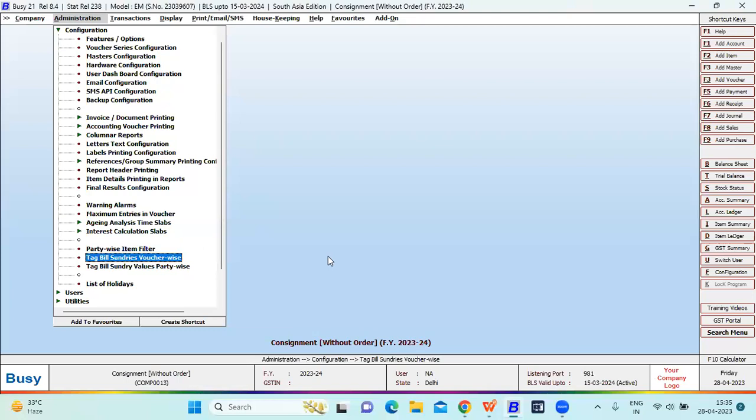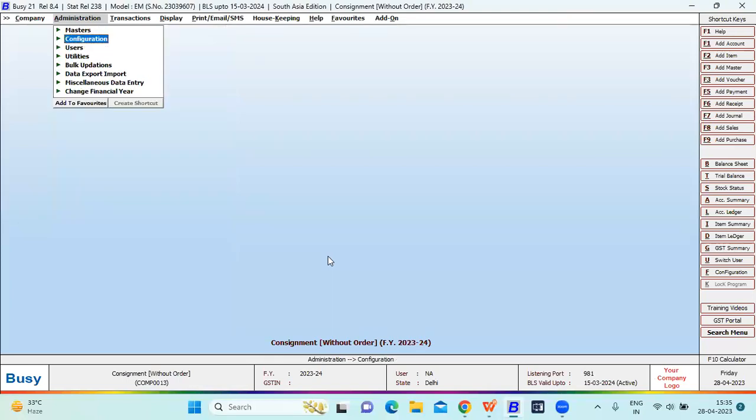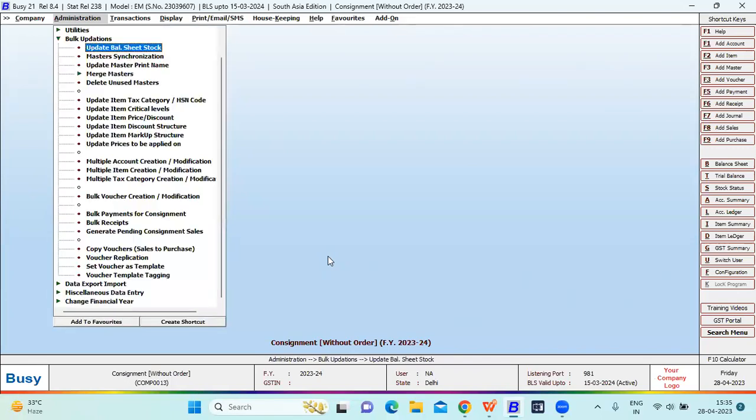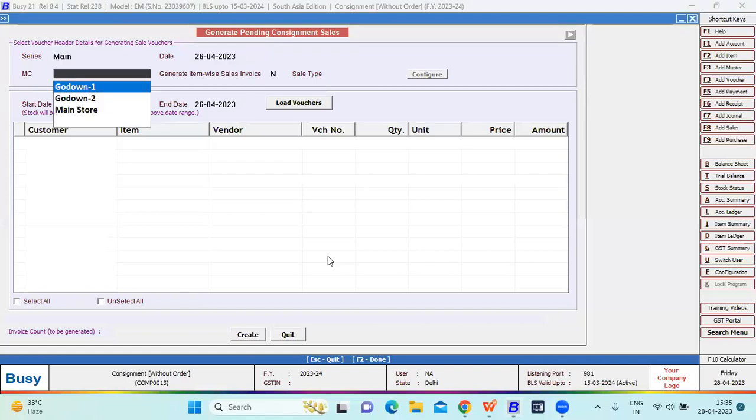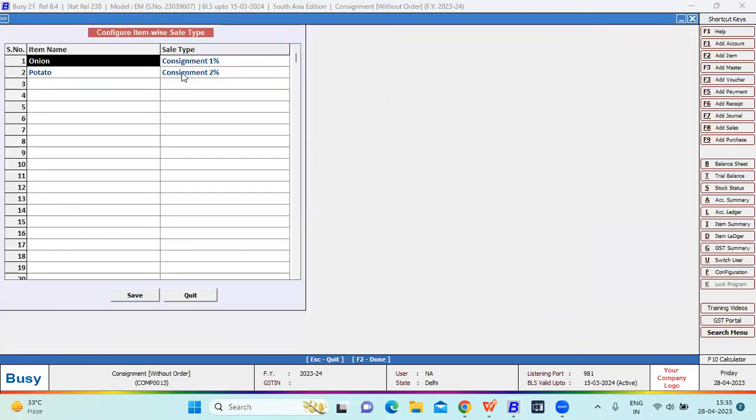After creating tag bill sundry voucher wise, what do you have to do? You have to go to administration, bulk updation, generate pending consignment sales. On clicking the option, you have an option of generate item wise sales invoice. On enabling this option, you have to click on the configure button. You have to define the item name as onion.